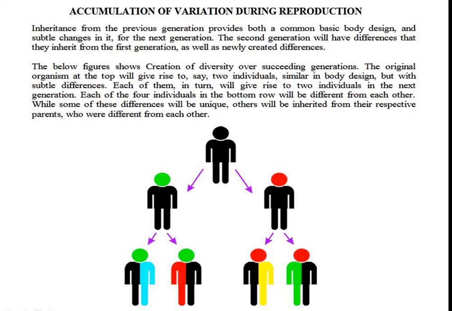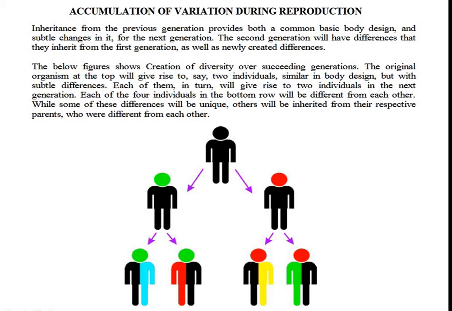We already have seen how at the time of DNA replication, slight changes occur, very minute changes occur. The changes may occur due to environmental conditions or due to mutation. The changes can occur, and this leads to variation.